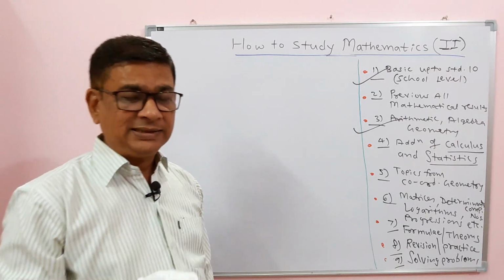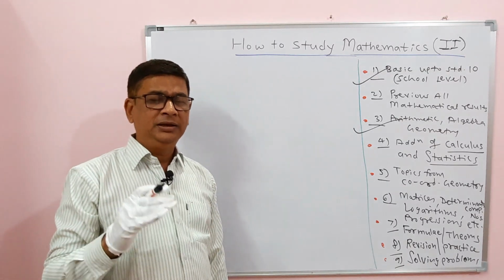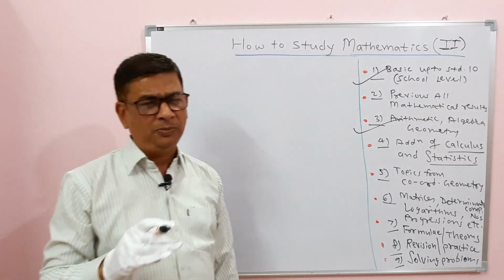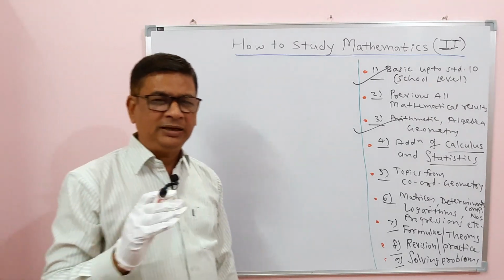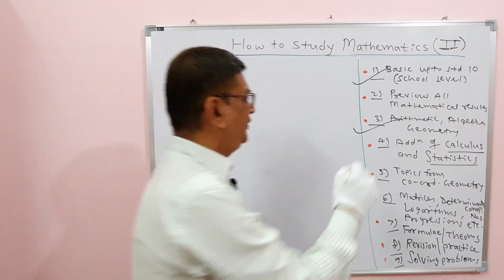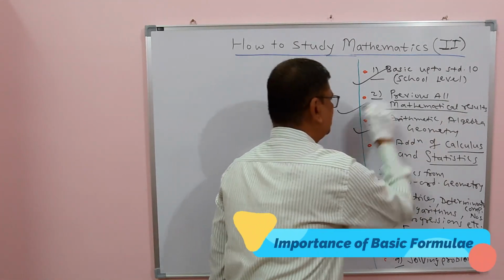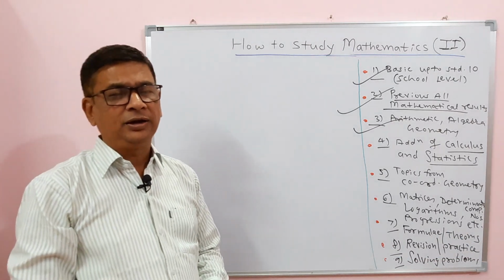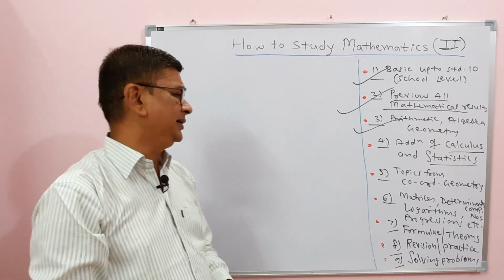But I will suggest all the necessary formulae, results, theorems and mathematical processes to solve problems at that level you should know. So what is important is that the student should know all previous mathematical results up to 10 standard when they enter college in 11 standard.